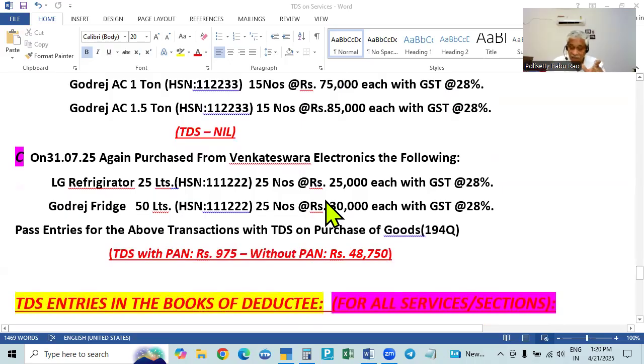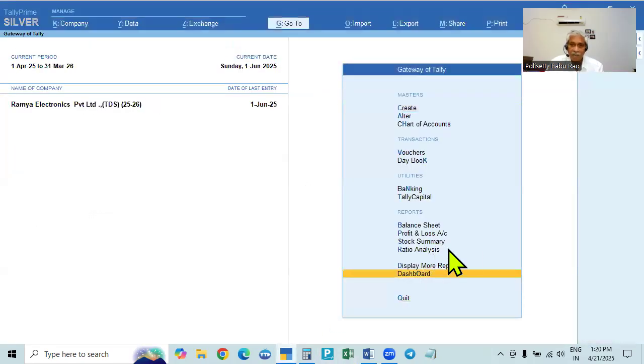This system will remember everything. So first bill, what is the amount? When you take the second bill, it will take the total of the two bills. It will see whether crossed or not. That is not crossed. Then go to the third bill. The third bill, it will check the total again. And then it is crossed means it is deducting. Okay. So this is how we have to make the entries, and making the payments are the same for all the other services and this also. Along with the services and goods, everything we will show.